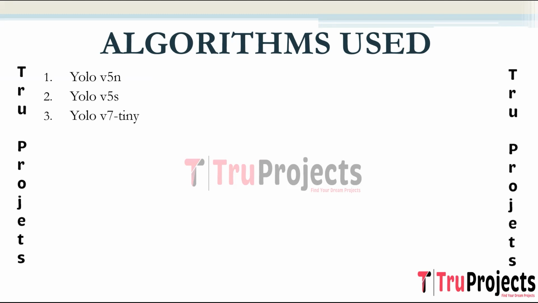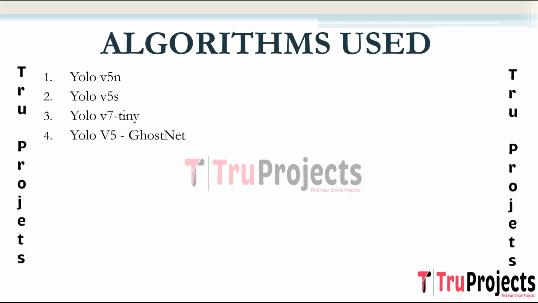YOLOv7 Tiny is a compact version of YOLOv7 aimed at faster inference on devices with limited resources. It is employed when the primary concern is achieving real-time or near real-time detection on devices with low computational capabilities. The next algorithm is YOLOv5 GhostNet.